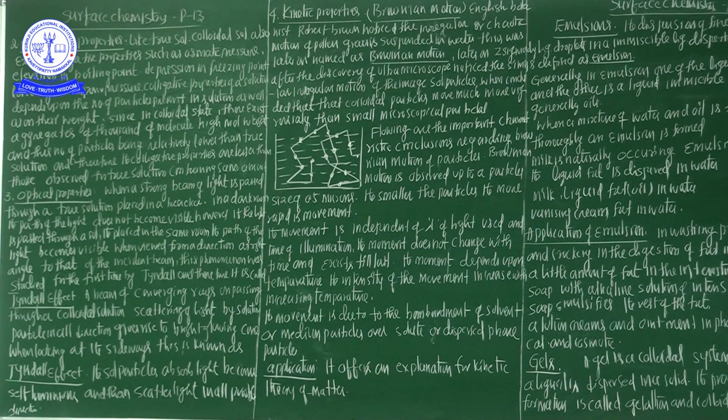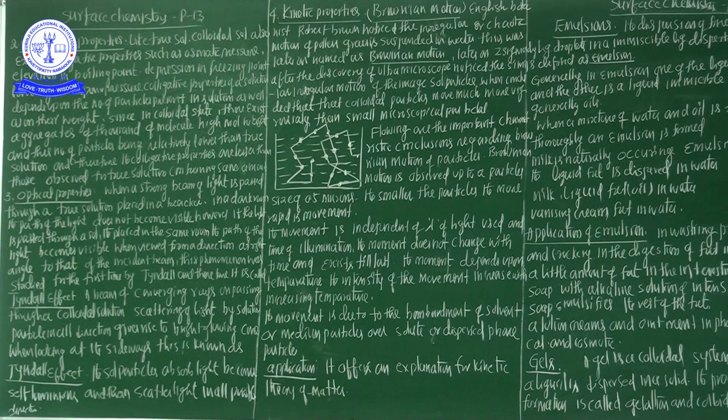English botanist Robert Brown noticed the irregular, chaotic motion of pollen grains suspended in water. He observed the pollen grains moving in an irregular manner in the water. So this was later on named Brownian motion.